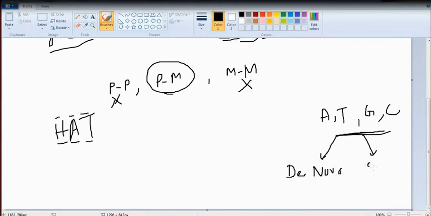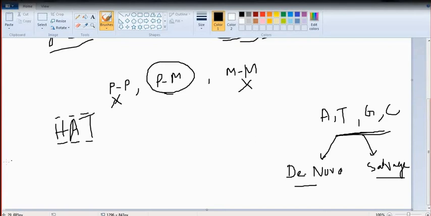Another is known as the salvage pathway. So any mammalian cell, like mice or human, you and me, can produce the nucleotides required for DNA synthesis and RNA synthesis by two processes: the de novo pathway and the salvage pathway.